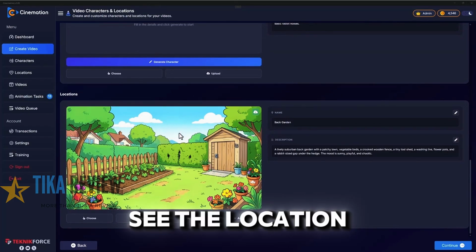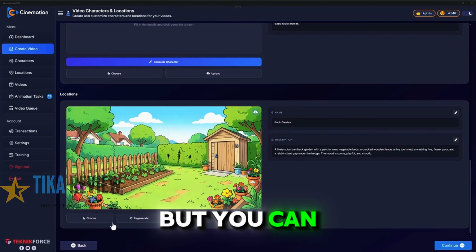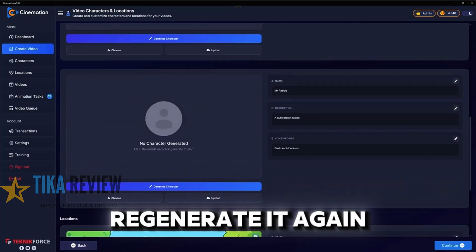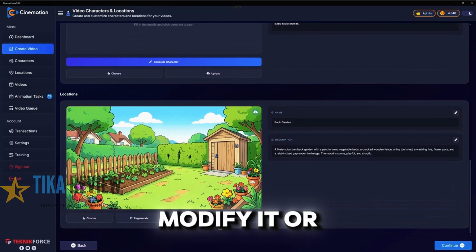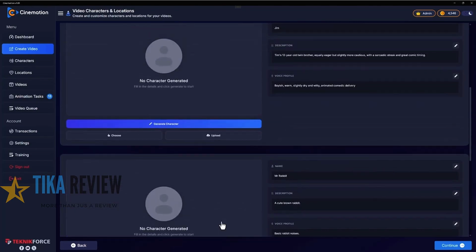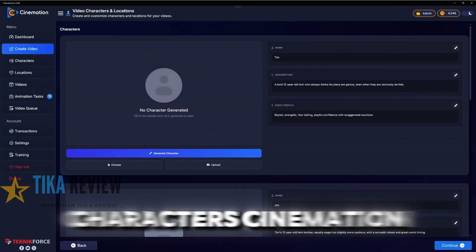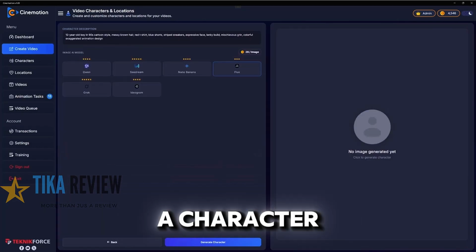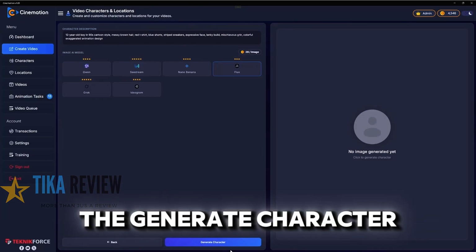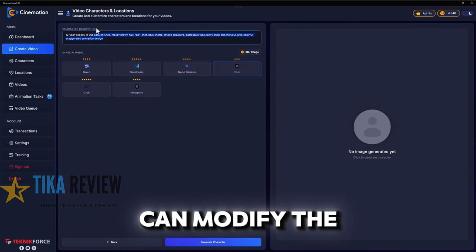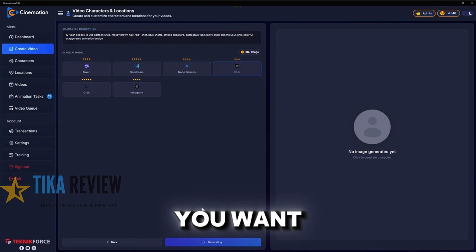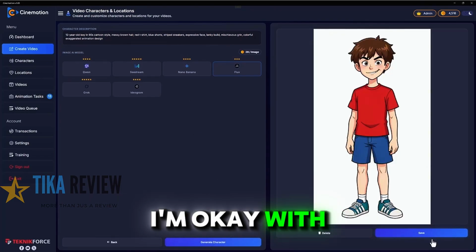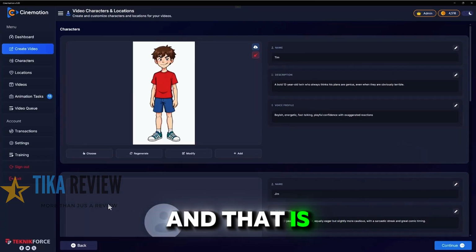As you can see, the location is already generated for you, but you can either choose it from the selection that you already have, or you can regenerate it again, or you can modify it, or you can add your own locations. Now in the characters, Cinemation doesn't pre-generate them because it knows that you will want to have a character of a certain look. So you can hit the generate character button. Of course, you can modify the prompt as you want, and the final character, you can have it exactly the way you want it to look. I'm okay with this guy, so I'm going to click on save, and that is Tim.